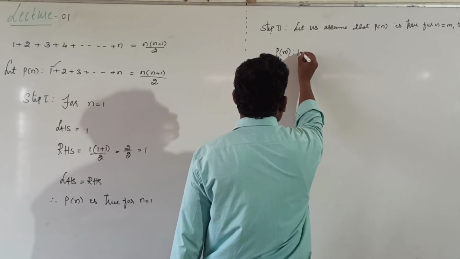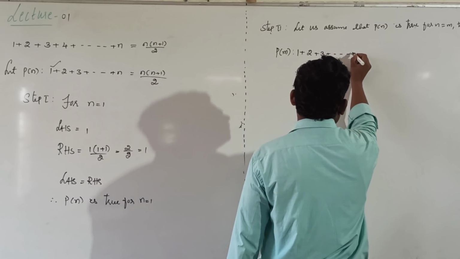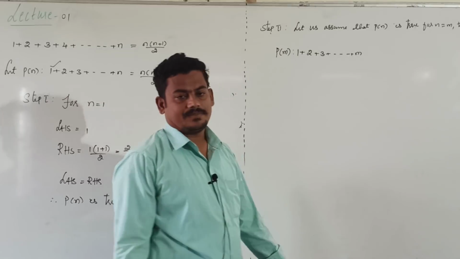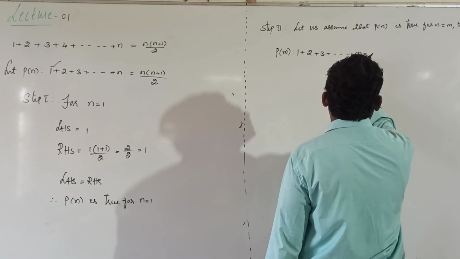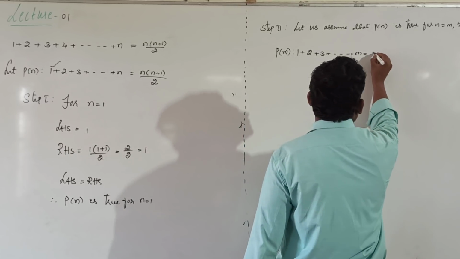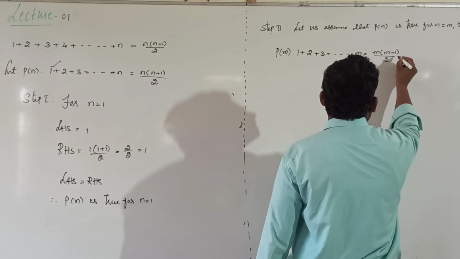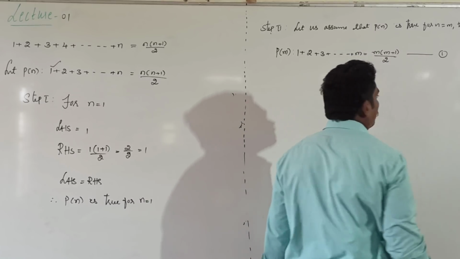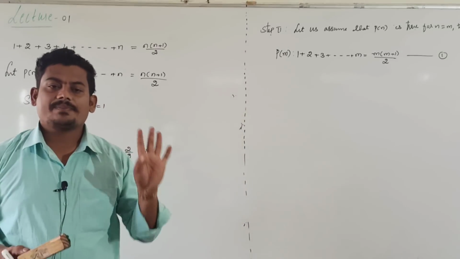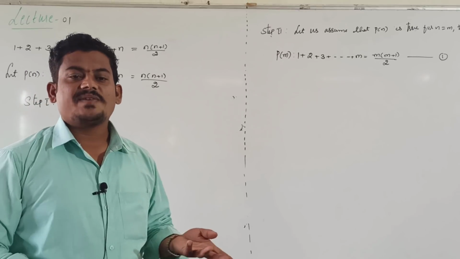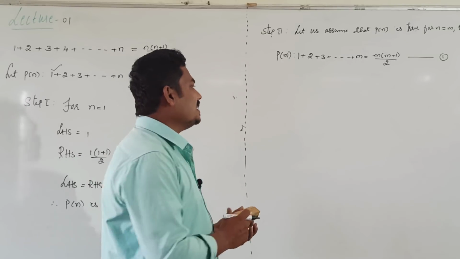P of m such that 1 plus 2 plus 3 plus and so on plus m is equal to, in RHS also replace n as m, m into m plus 1 divided by 2. Take this as equation number 1. By using the principle of mathematical induction, verify for n equal to 1. If it is verified, then directly write it is also true for n equal to m. Then what is the third step?